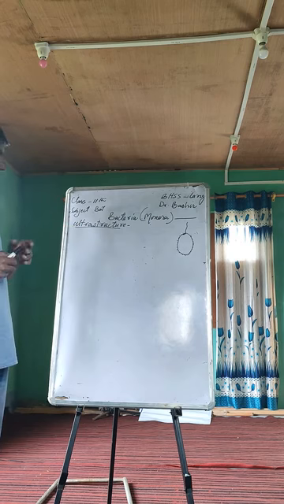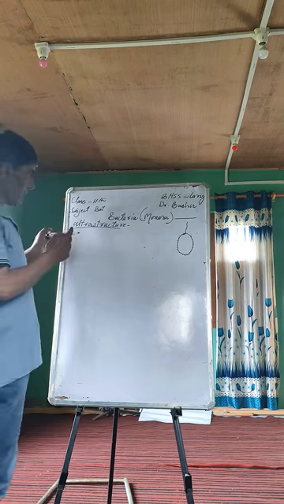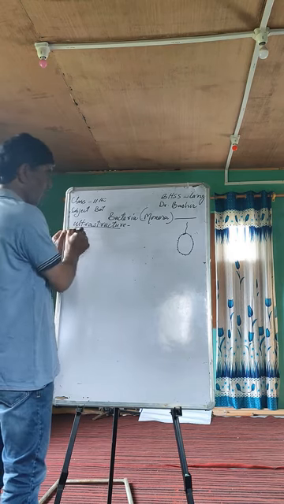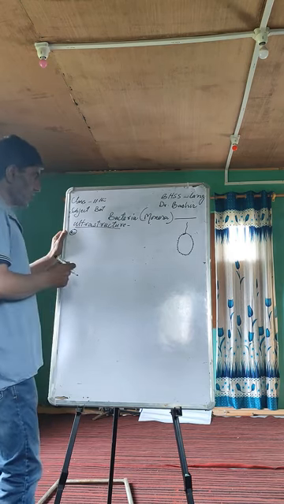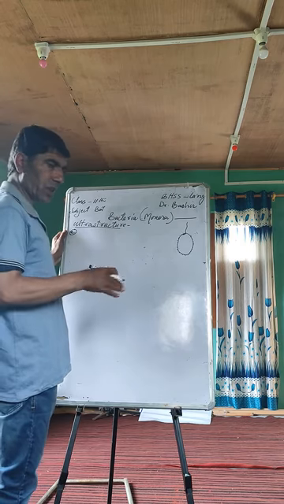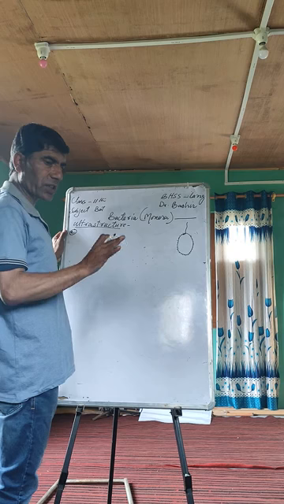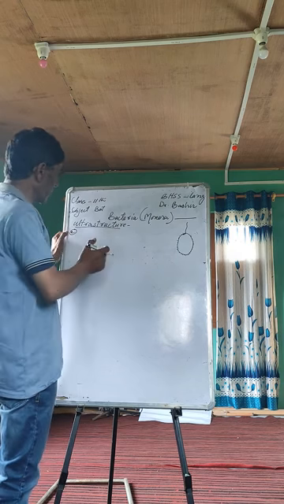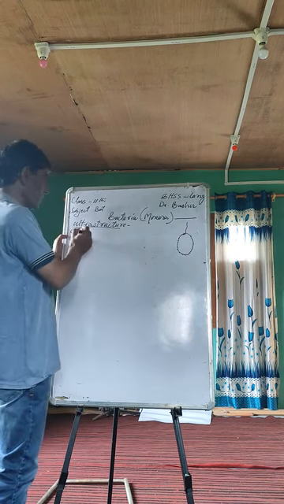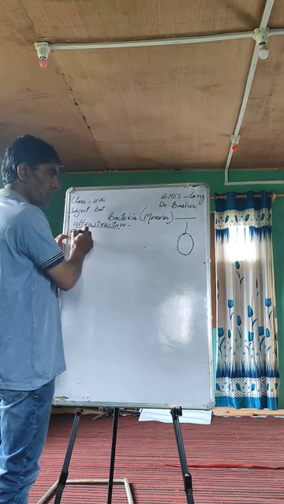Today we will continue the same topic, teaching you the structures of the ultrastructural appendages or components of the bacteria. In that respect, today I will teach you bacterial pili,